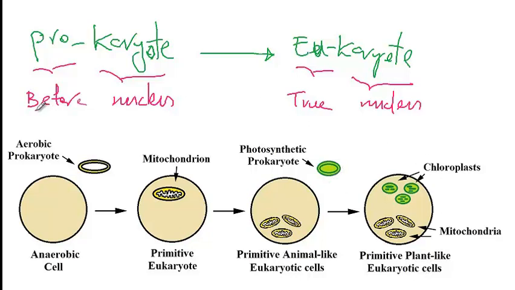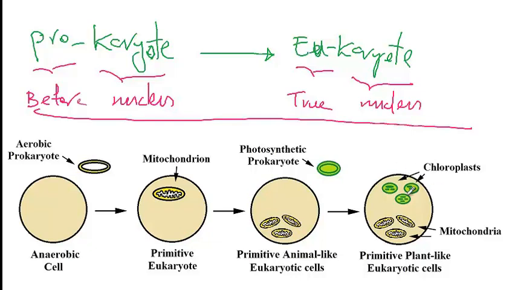There are many different findings that keep supporting the fact that chloroplasts and mitochondria were probably primitive prokaryotic cells that were engulfed by eukaryotic cells. For instance, the size of chloroplasts and mitochondria is the same as prokaryotic cells. They have the same ribosome structure. They have their own DNA.